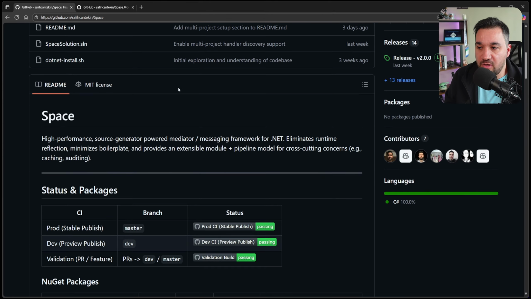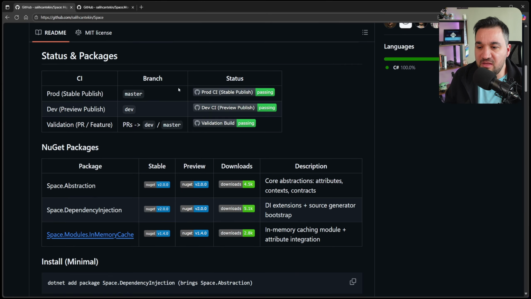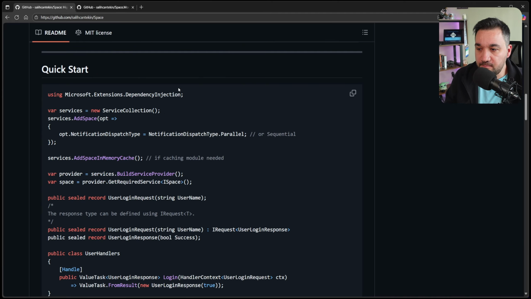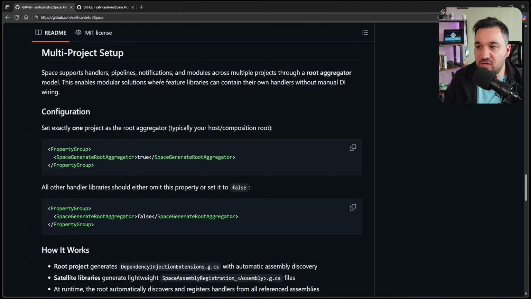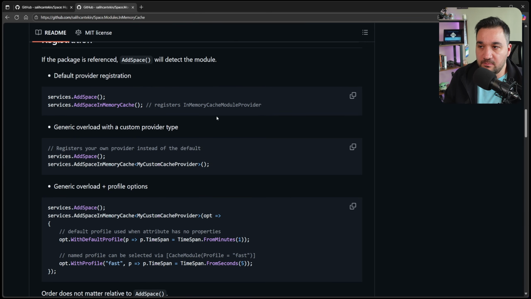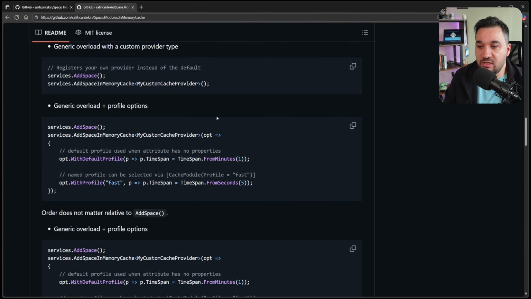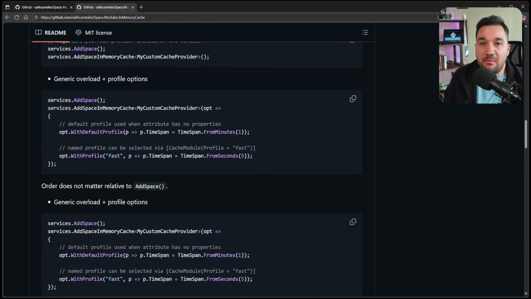In this repository, the main readme file is also updated. What it is updated with is a few important parts, especially when you're setting up multi-project and in-memory modules, and all the other modules as well. We have other changes too, which is profiling. We can now set different profiles for different functions or different modules. For example, if this is the in-memory module, now we can have different profiles for it.